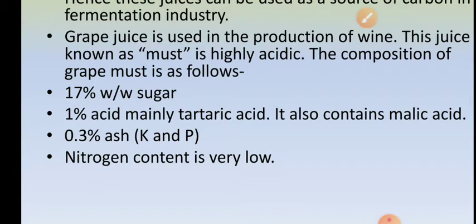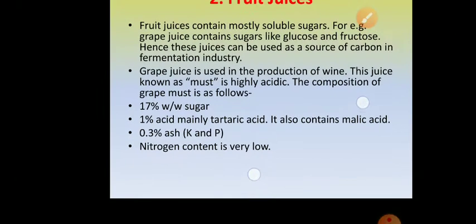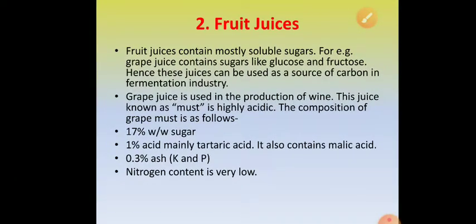Grape juice, say for example, is used in the production of wine. The grape juice is called must, which is highly acidic. It contains 17% weight by weight sugar, 1% tartaric acid, some amount of malic acid, and 0.3% potassium and phosphorus. Nitrogen content, however, is low, because low nitrogen content is desirable. So fruit juices like grape juice are used for production of wine, and they contain sugars, acids, ash, and a little bit of nitrogen.